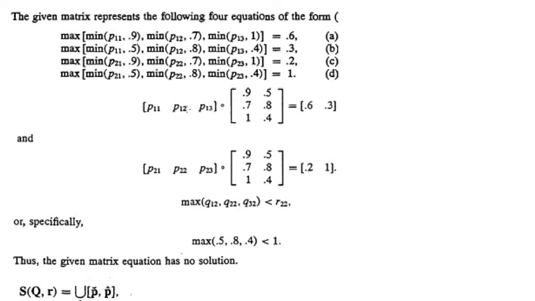So consider the partition of the matrix like this. From this we can conclude that the maximum of Q12, Q22, Q32 is less than R22, or the maximum of 0.5, 0.8, 0.4 is less than 1. That implies the given matrix equation has no solution, so the solution set is empty.